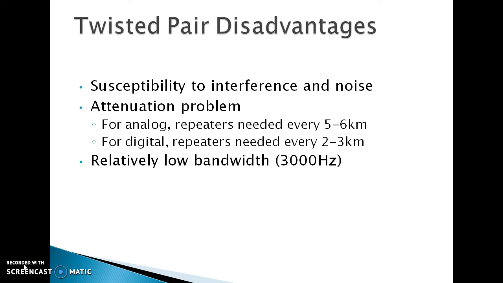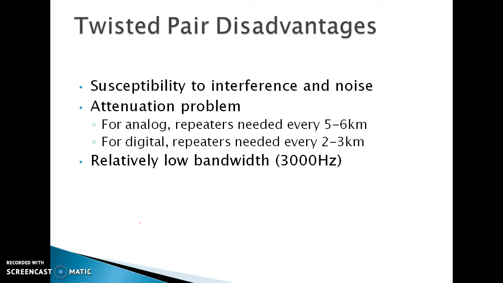Next is the disadvantage. These twisted wire pairs are susceptible to interference and noise. For example, if the weather changes and there are fast blowing winds, the noise can be easily captured by these twisted wire pairs. So they create an attenuation problem. To solve this problem, we use repeaters every 2-3 kilometers or 5-6 kilometers, depending on whether we are transmitting an analog signal or a digital signal through these twisted wire pairs.